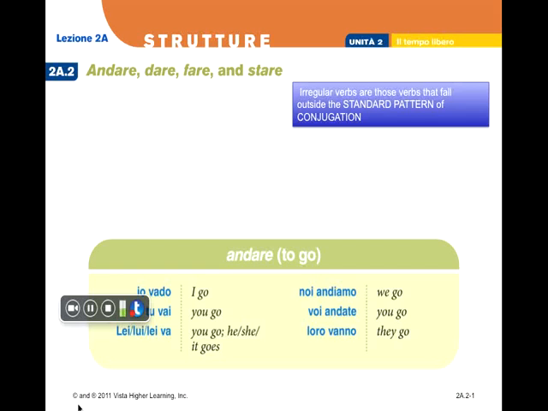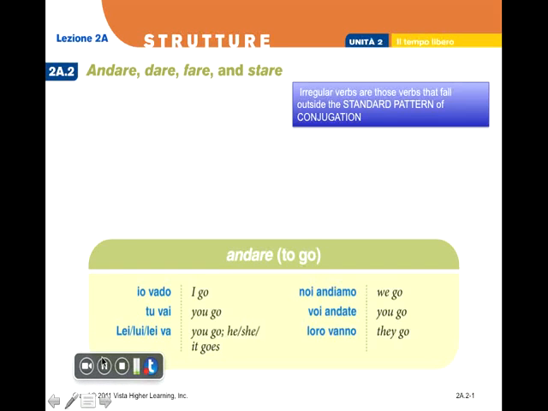Allora, oggi parliamo brevemente dei verbi irregolari. So, first of all, I want to point out that we define a verb irregular when it falls outside the standard pattern of a conjugation. So, for example, today we're going to look at 4 verbs: andare, dare, fare, e stare.